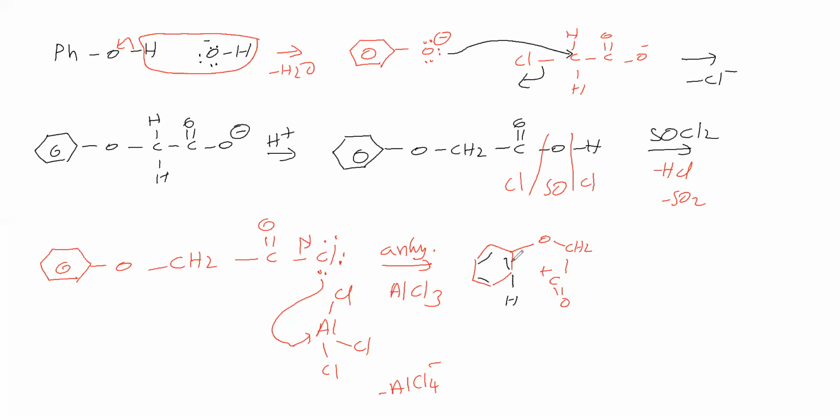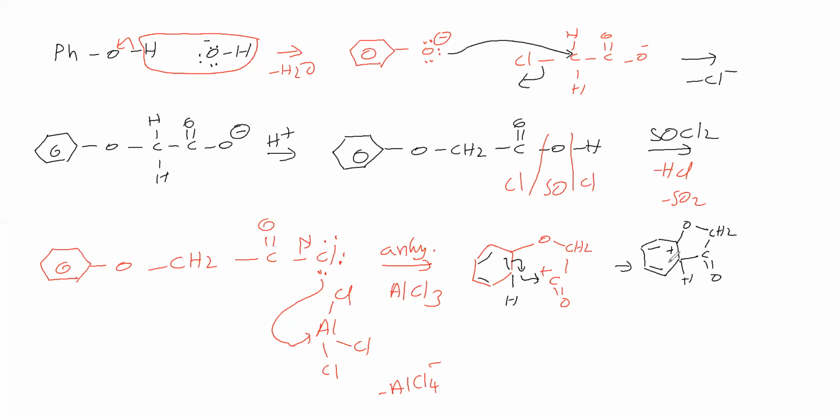This pi bond is attacking this. What we are getting is the pi bond here, C double bond O. This C double bond O is making a bond with CH2. Here O will be there, here hydrogen will be there, here a positive charge will be there.